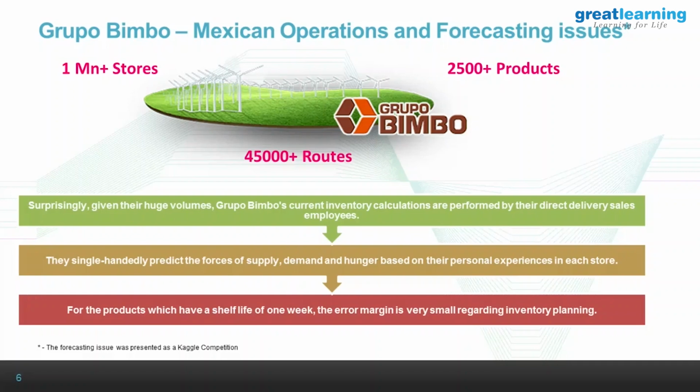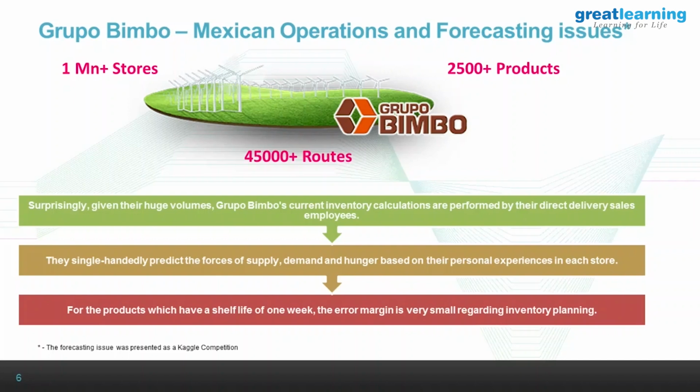So you get stores in all sizes and formats that Grupo Bimbo are servicing, and that's what makes it even more surprising. They don't have a forecasting mechanism per se. So, this is what we covered actually.